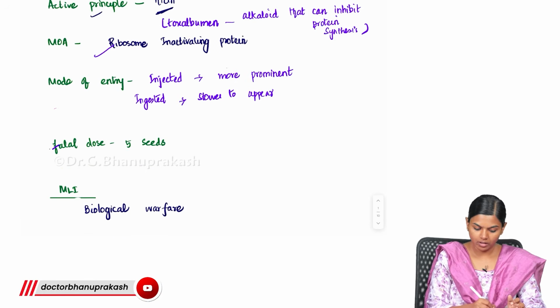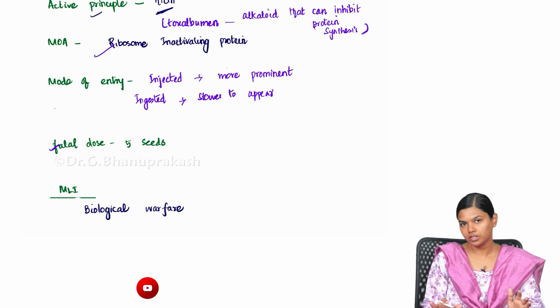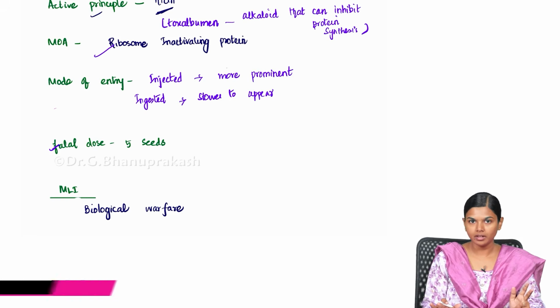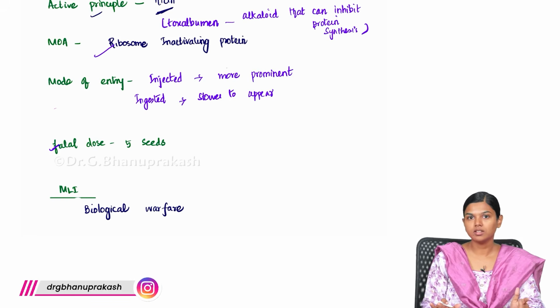The fatal dose is as few as 5 seeds, which can cause death. So the active principle is ricin, a toxalbumin that inhibits protein synthesis, and when injected it acts much faster.